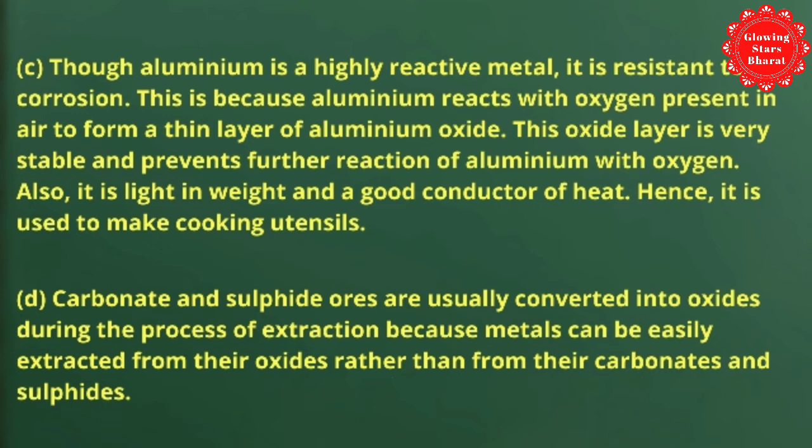Also, it is light in weight and a good conductor of heat. Hence, it is used to make cooking utensils. Answer of question D: carbonate and sulfide ores are usually converted into oxide during the process of extraction because metals can be easily extracted from their oxides rather than from their carbonates and sulfides.